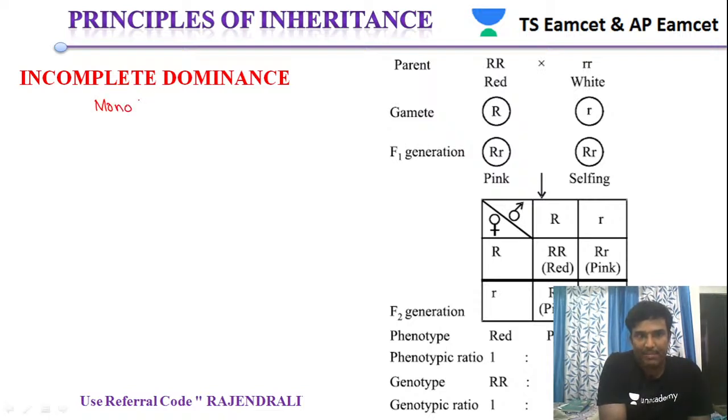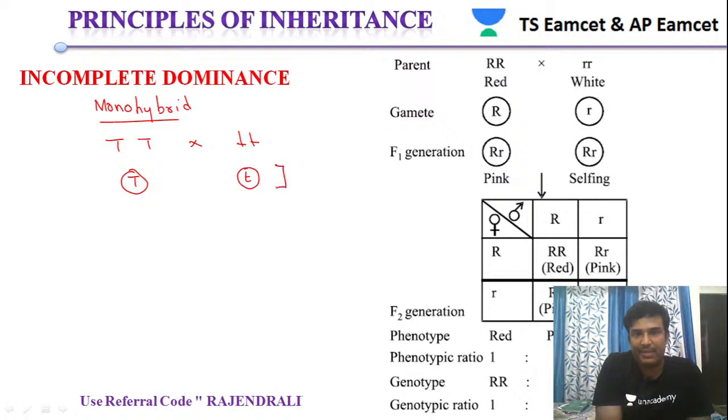So the monohybrid cross proposed by Mendel. Capital T into small t, and we got gametes. Capital T is a gamete here, and small t is a gamete.